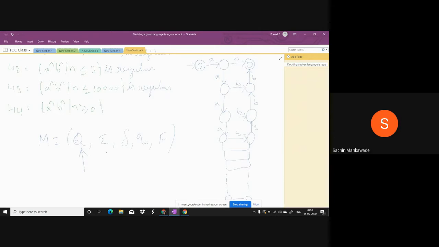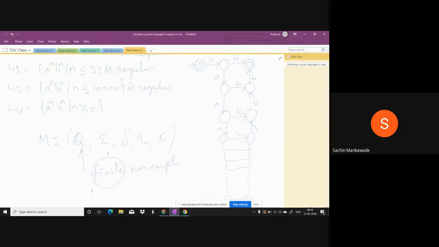Finite non-empty set of states. That day I told you, minimum 1 and it should be finite. You take 1 crore, no problem. 10 crores, no problem. 100 crores of states, no problem. But finally, the number of states must be countable.